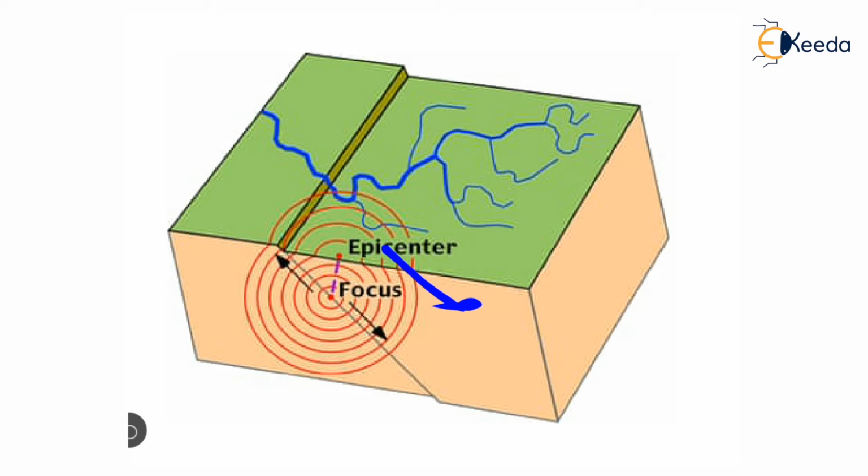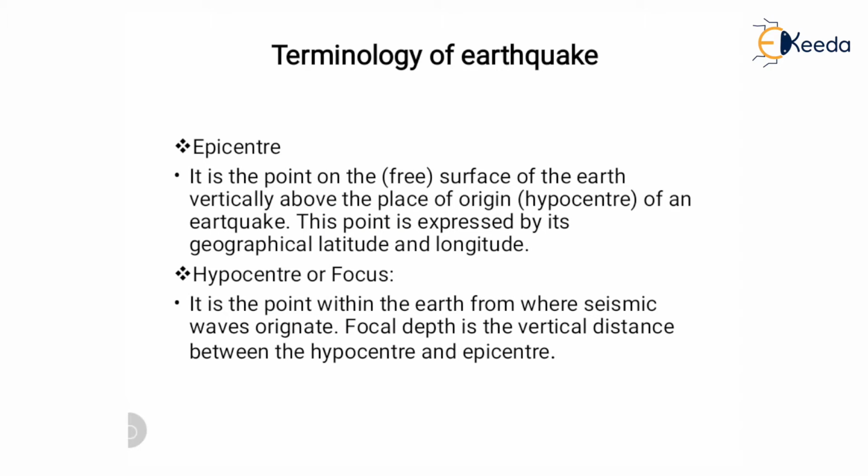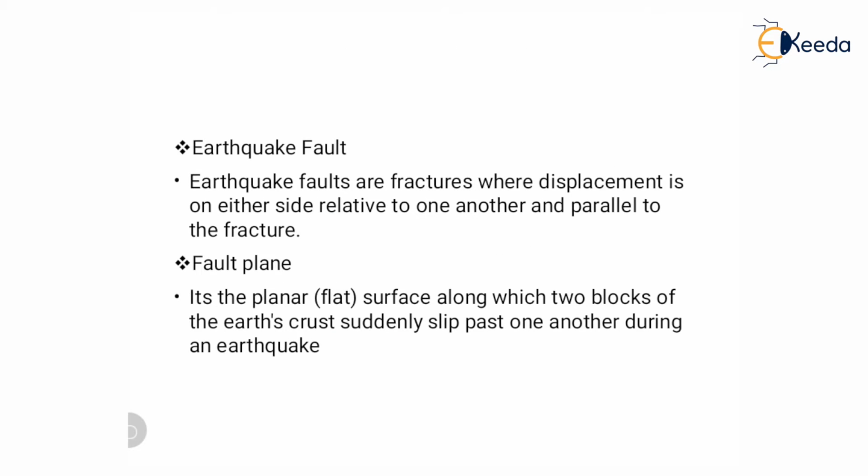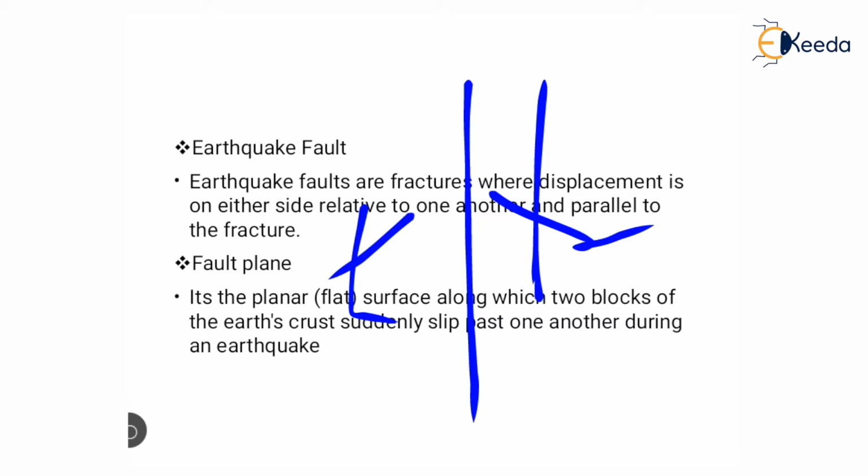He is going more here and he is going more. So this is the displacement which is parallel to the fractures. And then next is a fault plane. It is a planar surface along which two blocks of earth crust suddenly slip past one another during an earthquake. So one fracture is developed and displacement takes place parallel to this, either sliding over, moving down, or moving up.